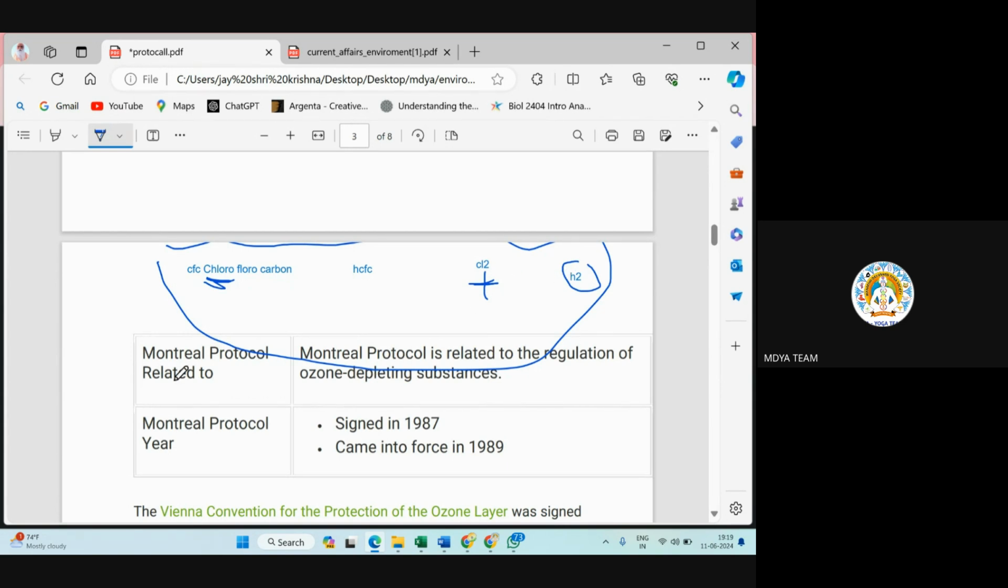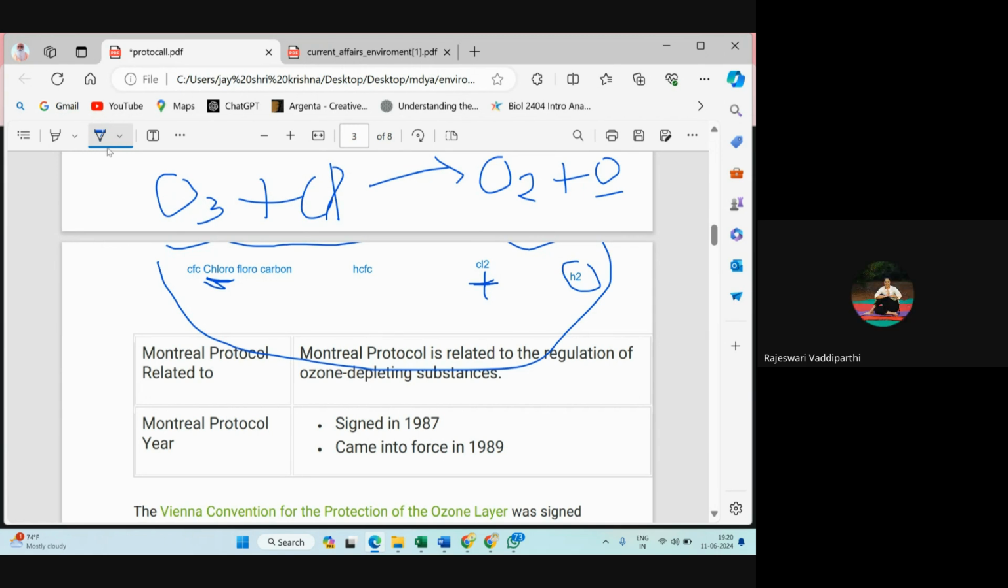Chlorine is only responsible for depletion of ozone layer because this is ozone. Chlorine will just break down this ozone into oxygen and one free oxygen. This is the function of chlorine. So if they are asking you like which of the following is not ozone depleting, just search for option in which chlorine is not there. Understood?